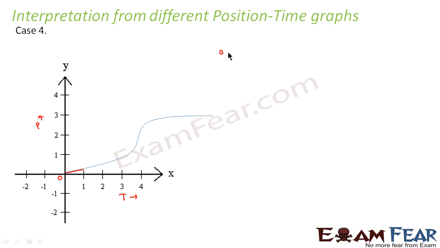From 0 to 1 time interval, it is uniform motion, as we already discussed. Now from 1 till this point, now let us suppose this point is somewhere around 4. So from 1 till 4, it is a curve.